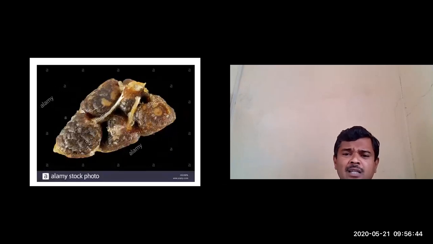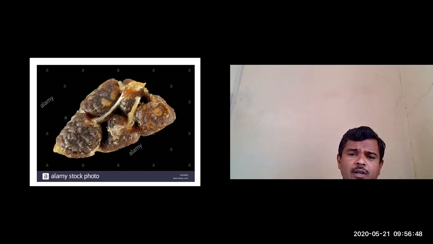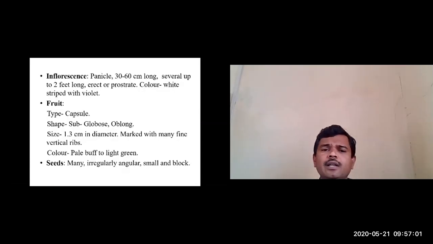So this is completely the picture of the seeds of Ela, Elettaria cardamomum. They are somewhat irregularly shaped and covered with a mucilaginous structure which covers the seeds. Seeds of Ela.